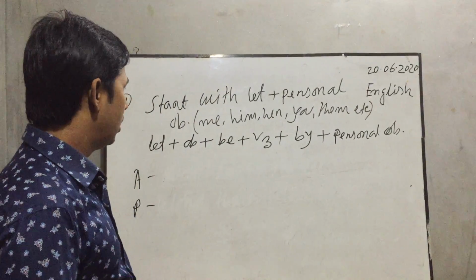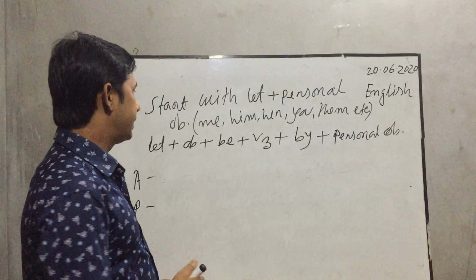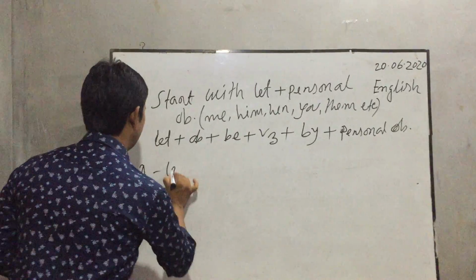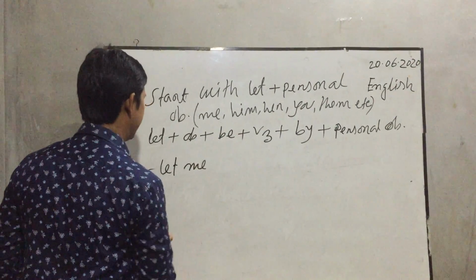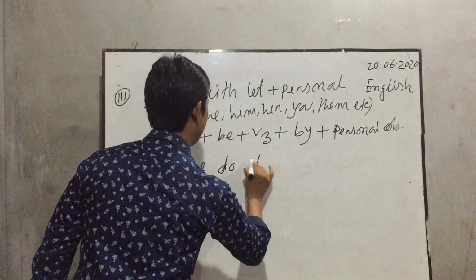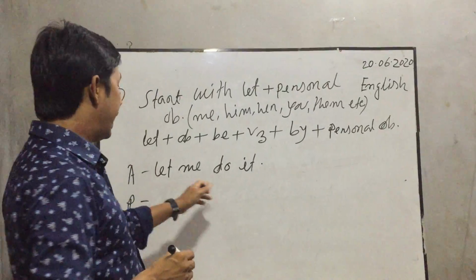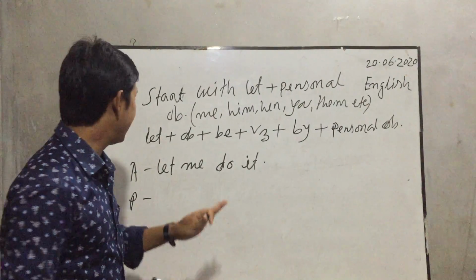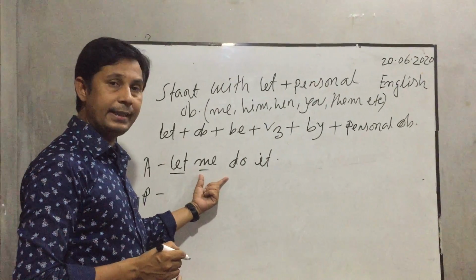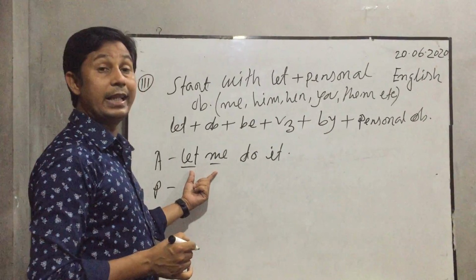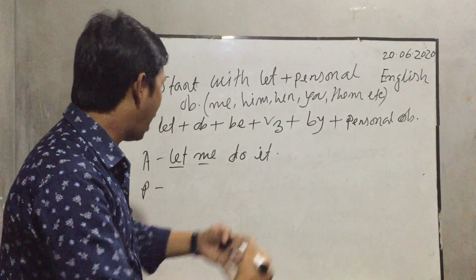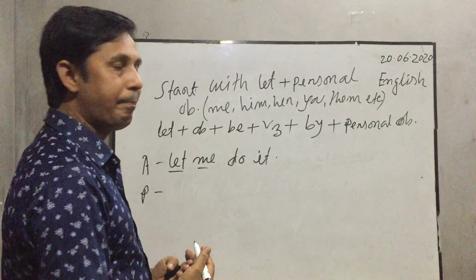Okay? So now I will give some examples here. At first, let me do it. Okay, my dear students, let me do it. Follow the blackboard please here. At first let, then the personal object me here. So this is an imperative sentence and it starts with let plus personal object. And this is active voice. But now we'll change it to passive voice.